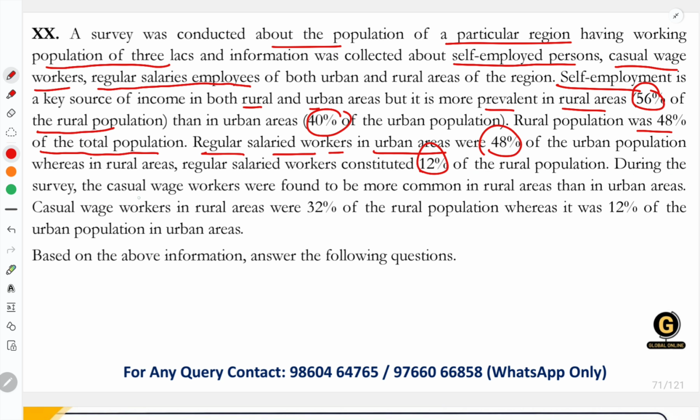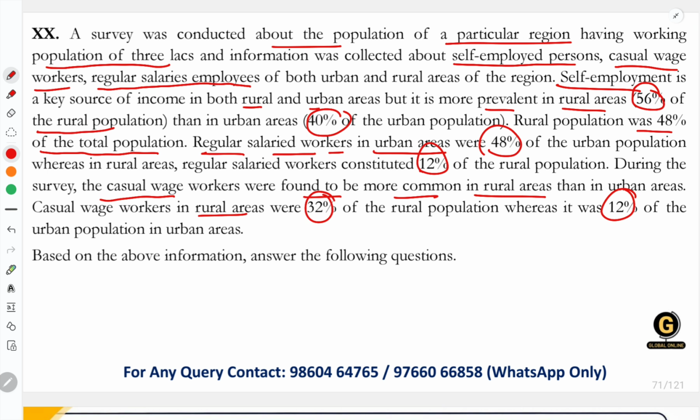During the survey, the casual wage workers were found to be more common in rural areas than in urban areas. Casual wage workers in rural areas were 32% of the rural population, whereas 12% of the urban population in urban areas. Based on the above information, answer the following question.